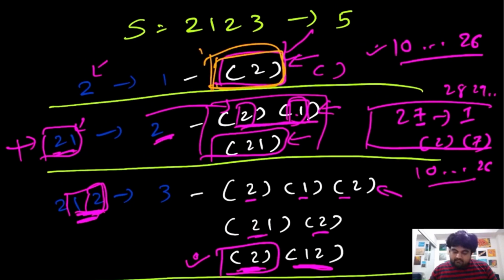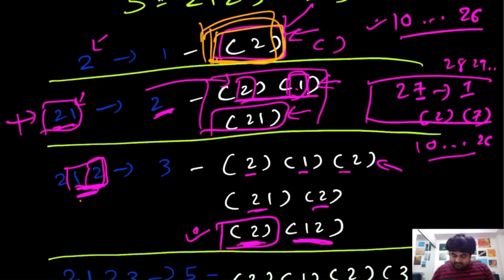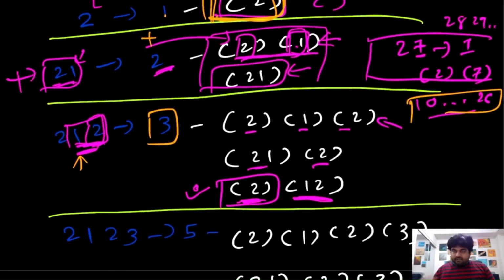Why? Because at any given moment we find out that there exists a pair with the new value being added, and that comes between this 10 to 26. We can actually do the sum of the previous two values that we have calculated so far, and the sum of these two would actually give us the number of different ways we can decode this one. If you still don't believe me, let me show you with another example. Let me clean this up a bit.